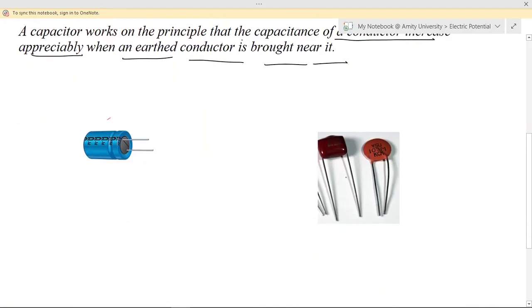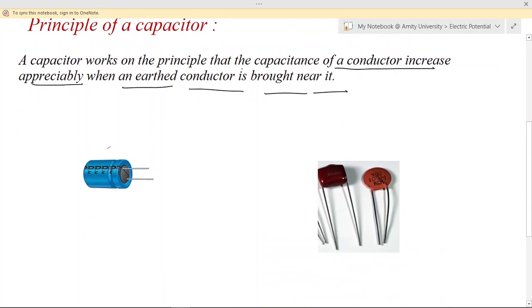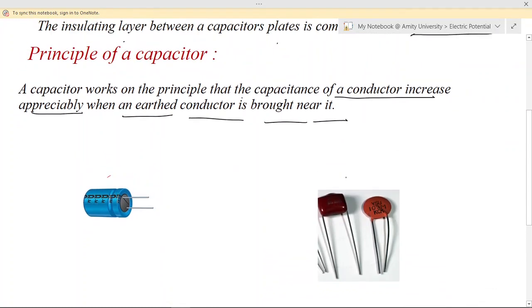So these are the images of some capacitors which are used in the electrical circuits. So these are the different types of capacitors of different ratings. Different rating in the sense of different capacitances, generally in microfarads or picofarads. So this is basically a cylindrical capacitor.